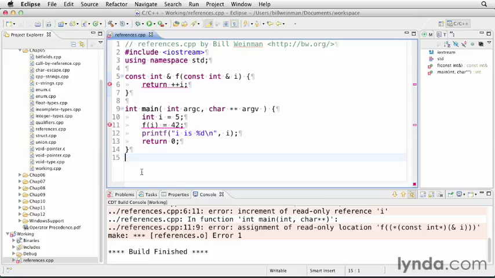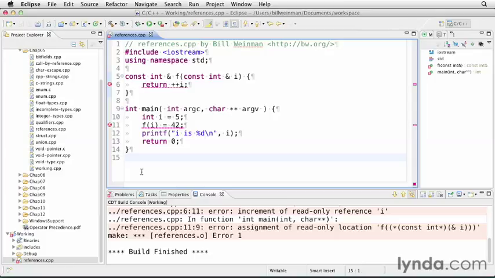So in my opinion, references should have defaulted this way. But it's okay, we have the qualifier const, and if we just get into the habit of using it all the time, except where we actually intend to have these side effects, then our code is going to be a lot better and a lot safer. If you actually want to have side effects, my recommendation is to use pointers where you can instead of references. And obviously, there are a lot of people who disagree with my opinion on that.